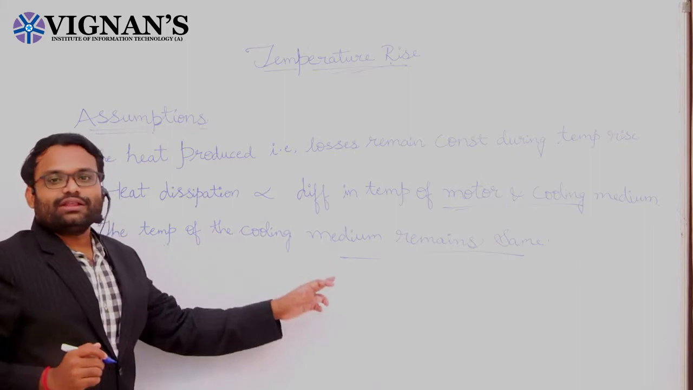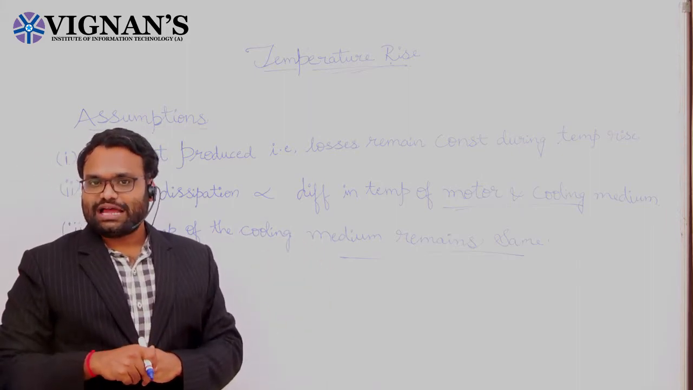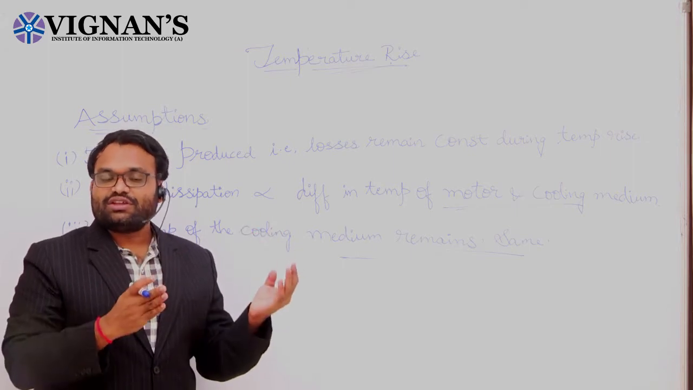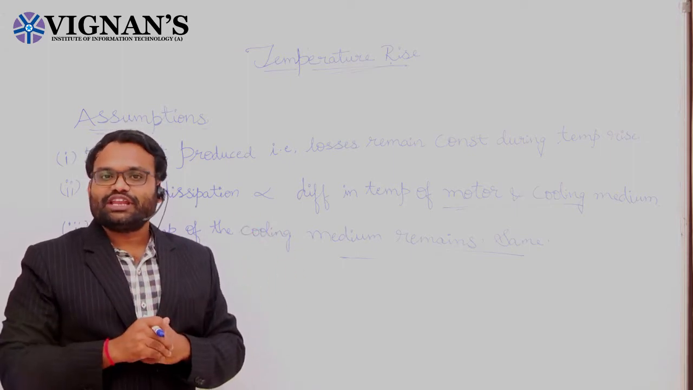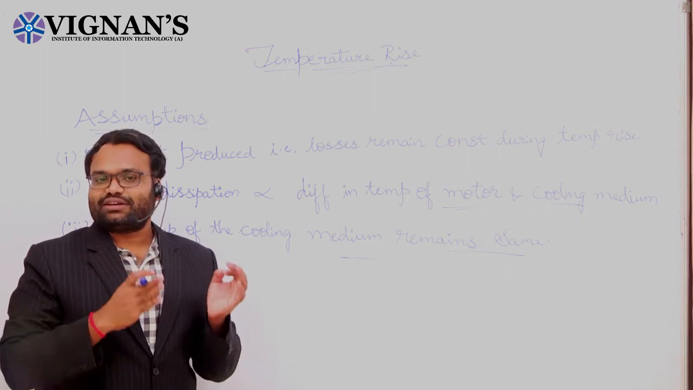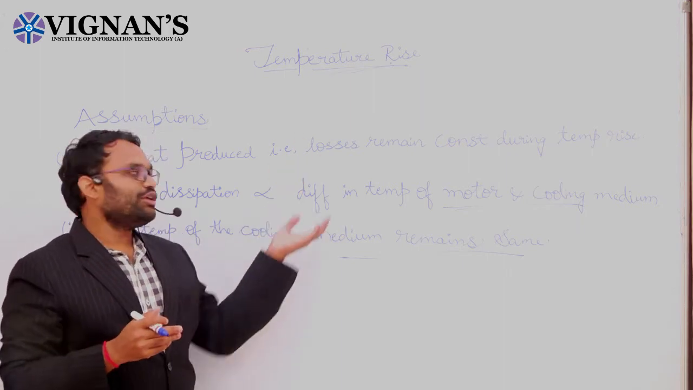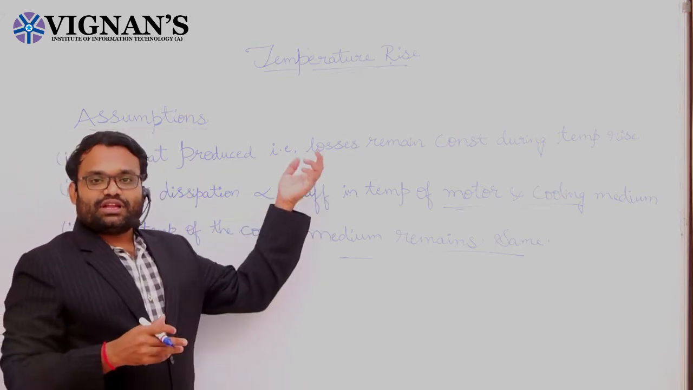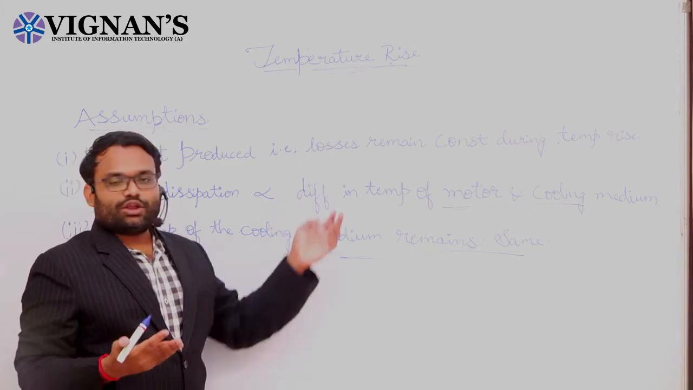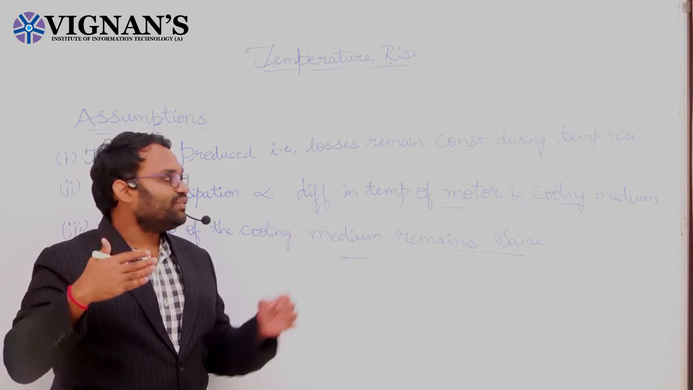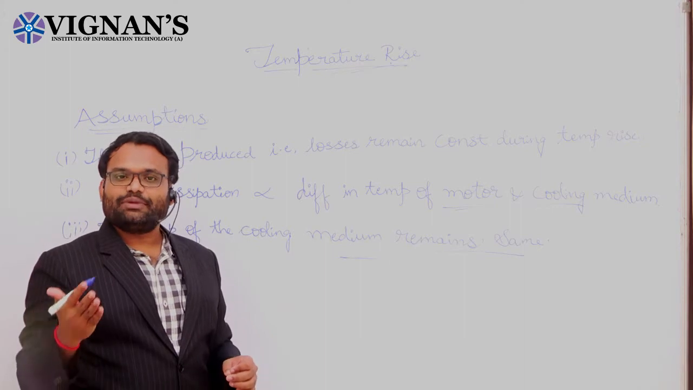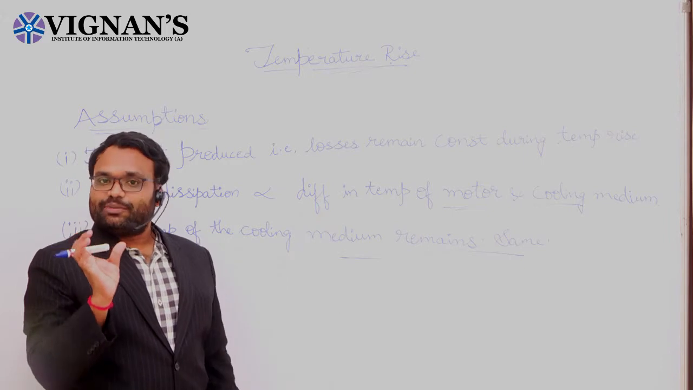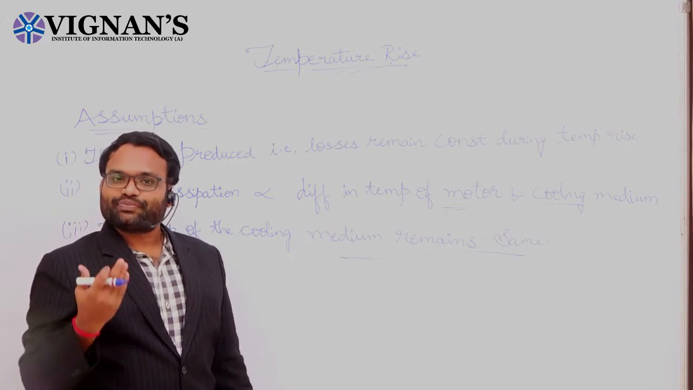Why are we taking all three assumptions into consideration? If we continue the derivation without them, the temperature rise equation will become very complex. In order to simplify that temperature rise equation, we are following these assumptions. The first assumption is that the heat produced, that is the losses, will remain constant during the temperature rise. That means irrespective of the temperature rise, we will take the losses to be constant.